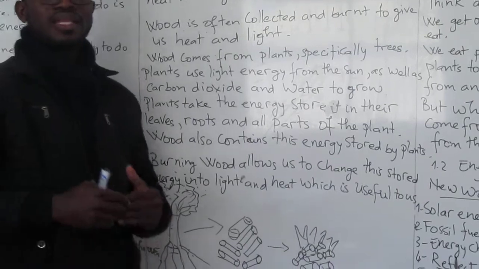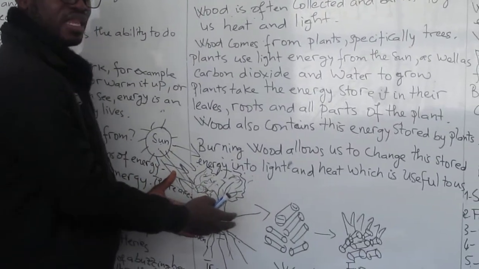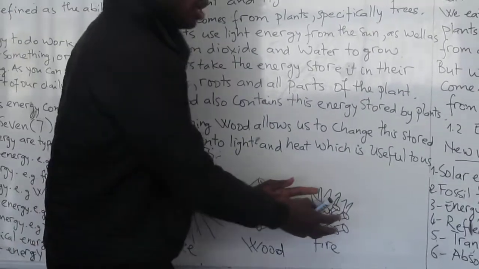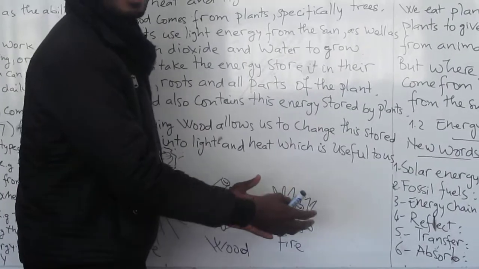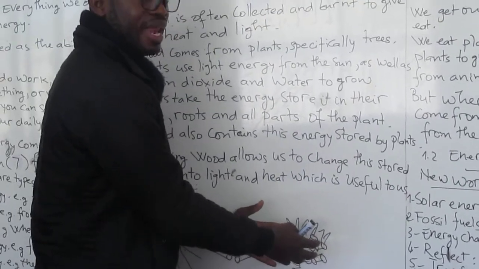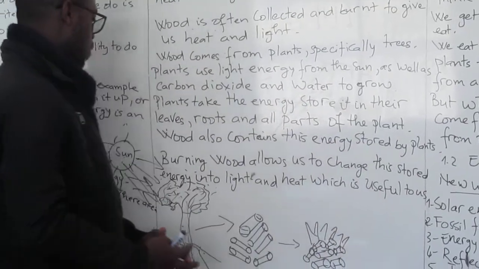So how are we getting our light? From the trees. When we cut the trees, we make it become wood, and from the wood, when we burn, we get what? Light and heat. This is our first form of energy that we get, the light that we have as well.